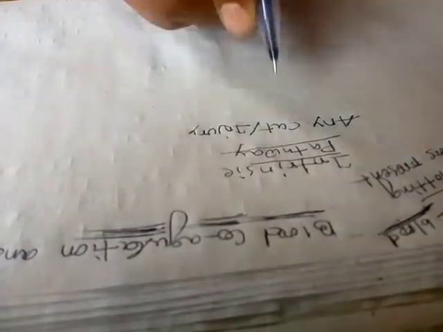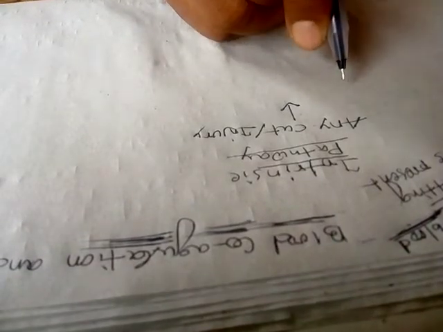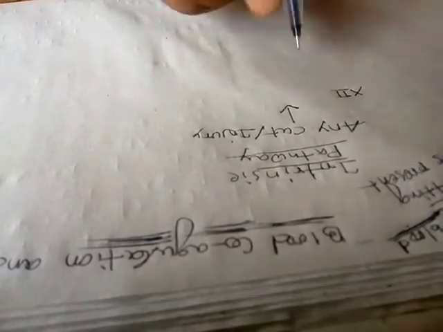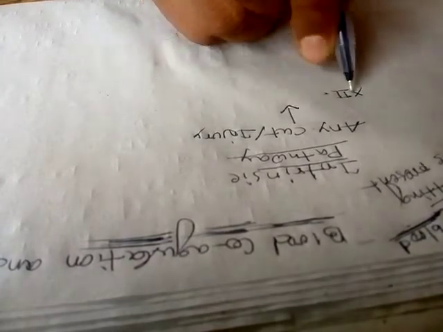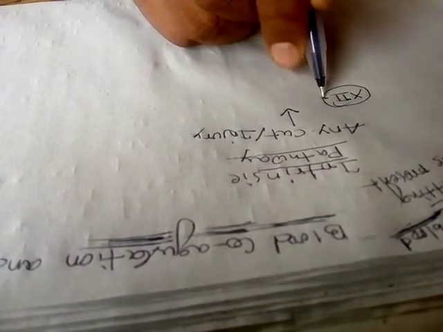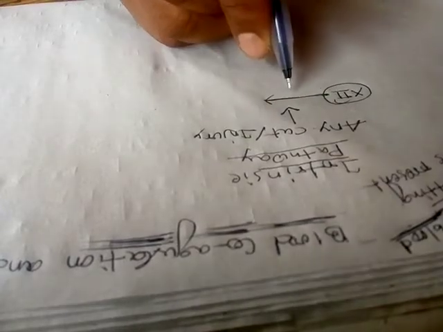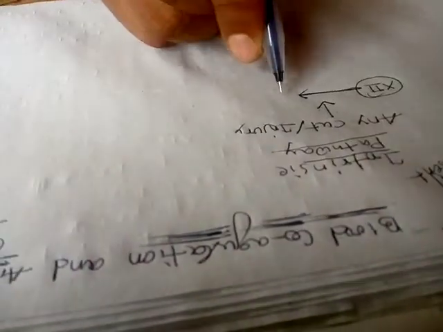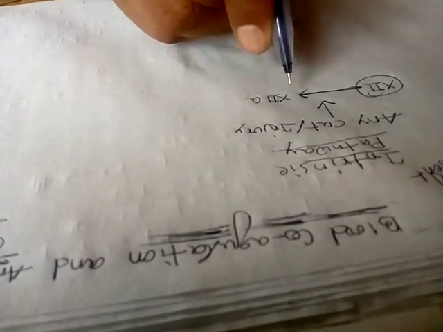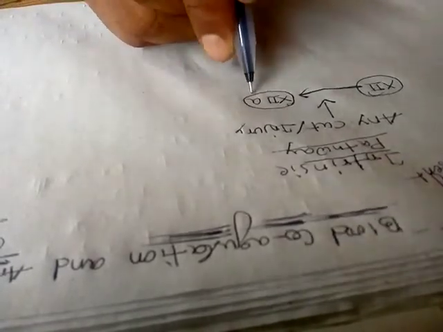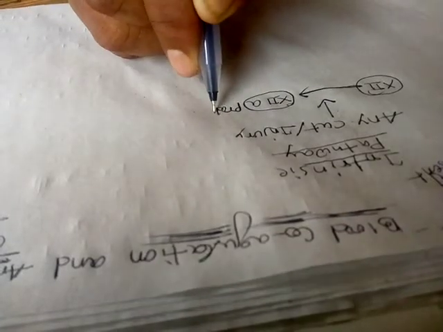This directly acts on the clotting factor called factor 12. After the activation of clotting factor 12, it is able to produce clotting factor 12a.